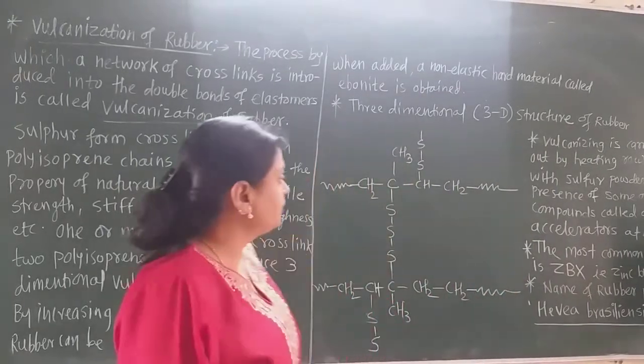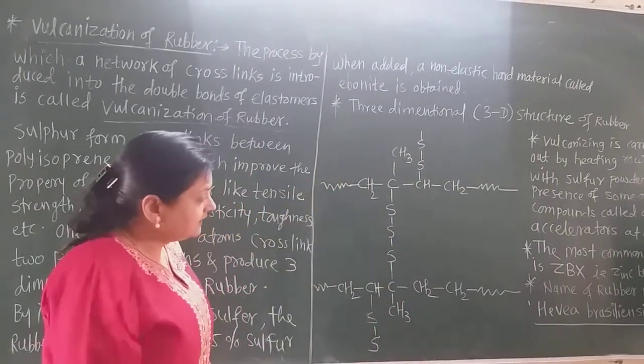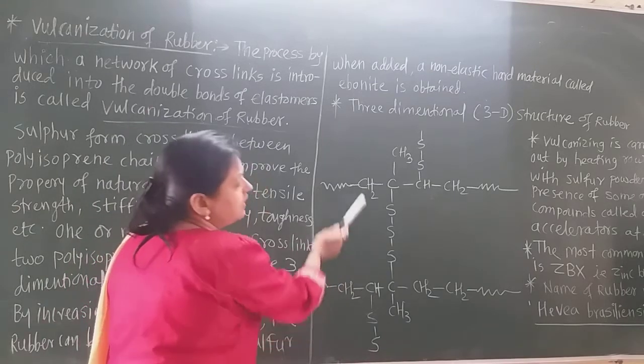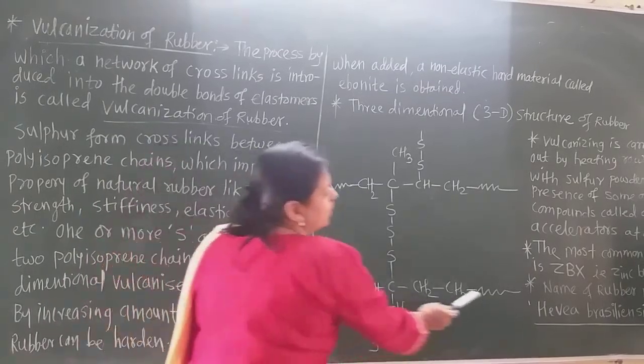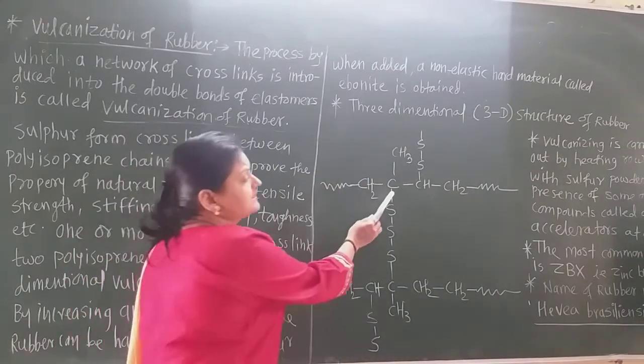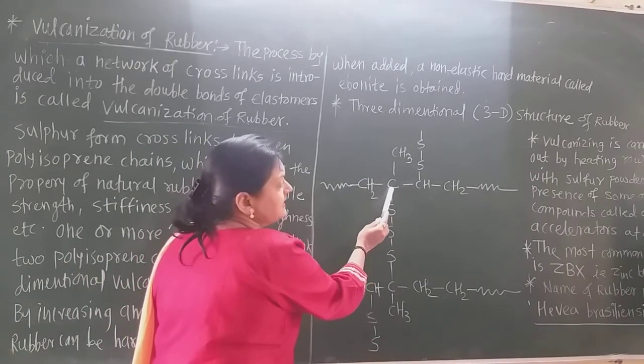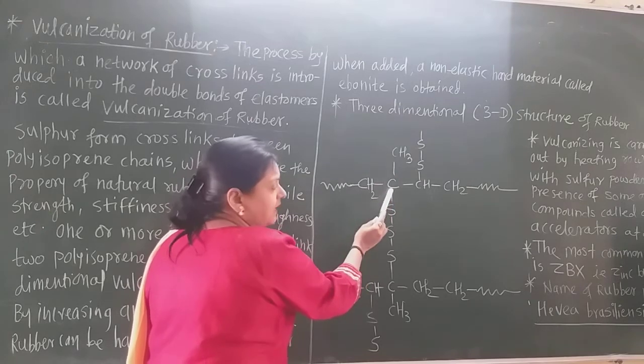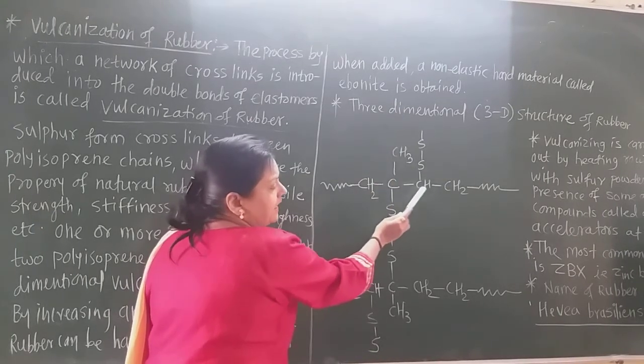Now see this structure. Here there are two different polyisoprene chains. We know that there is a double bond between this C, the carbon which is attached to the methyl group, and this CH.